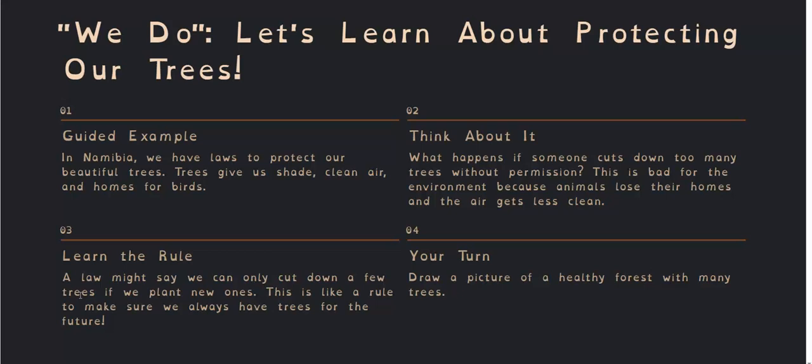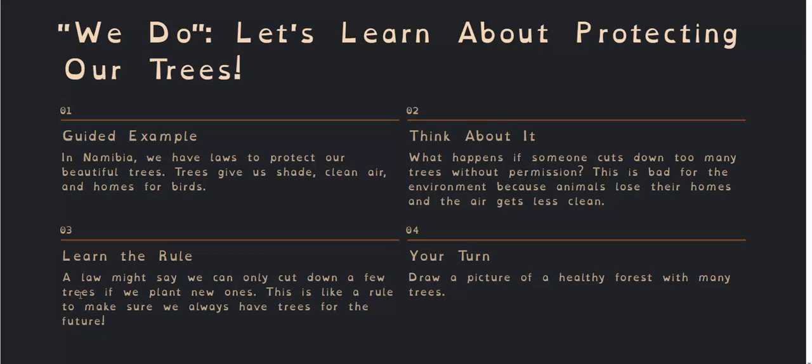So let's learn about protecting our trees. In Namibia, we have laws to protect our beautiful trees. Trees give us shade, clean air, and homes for birds. Think about it. What happens if someone cuts down too many trees without permission? This is bad for the environment because animals lose their homes and the air gets less clean. Remember, the trees are there to clean our air.